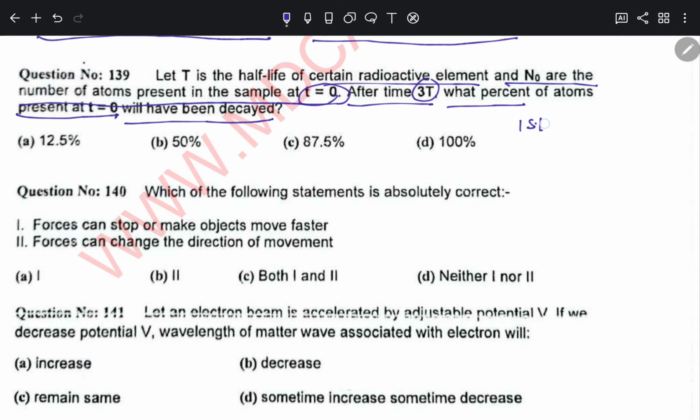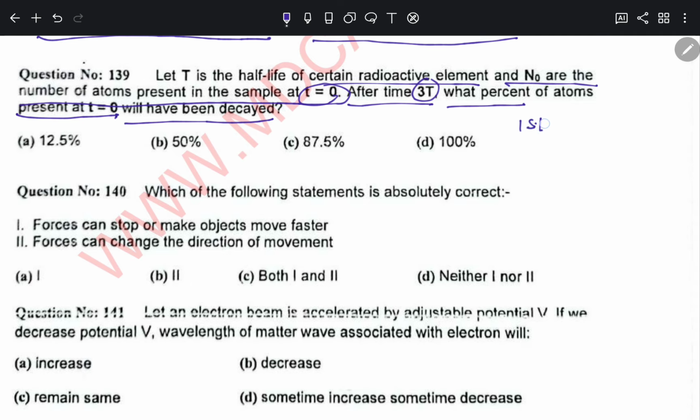Which of the following statements is absolutely correct? 1, forces can stop objects or make them move faster. 2, forces can change the direction of movement. Options: 1, 2, both 1 and 2, neither 1 nor 2. So in question 140, the first statement, forces can stop or make objects move faster, yes, it is correct. Forces can change the direction of motion, that is also correct. So both 1 and 2 are correct, option C.